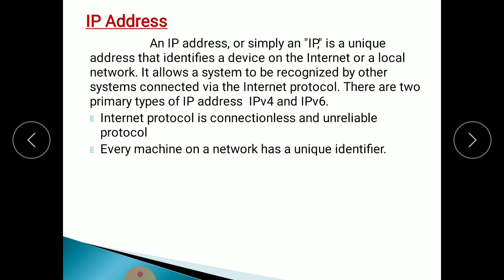A unique address is given to that mobile device. With the help of this unique identifier address, we can find out exactly where the device you lost is. This is a unique number given to each device.